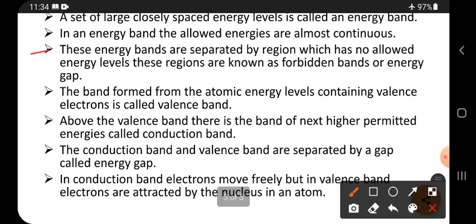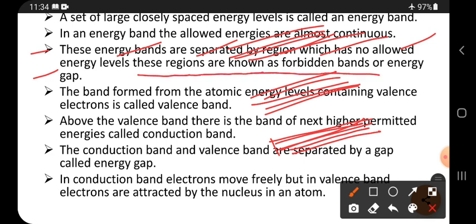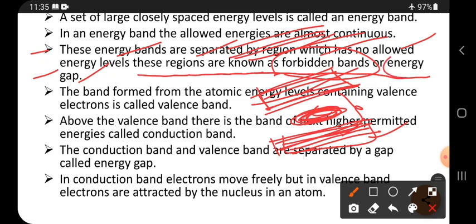These energy bands are separated by a region. See, it is one energy band, and it is another energy band, and another energy band, separated by a gap. So these energy bands are separated by a region which has no allowed energy level. These regions are known as the forbidden band or energy gap. So it is one band, it is another band, and these two bands have a gap. This gap is called the forbidden band or energy gap.